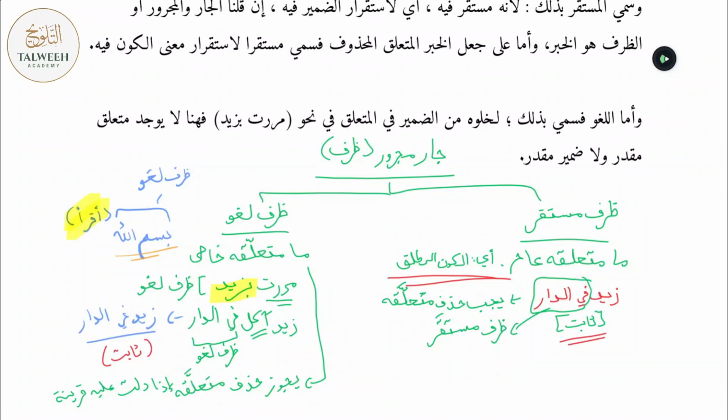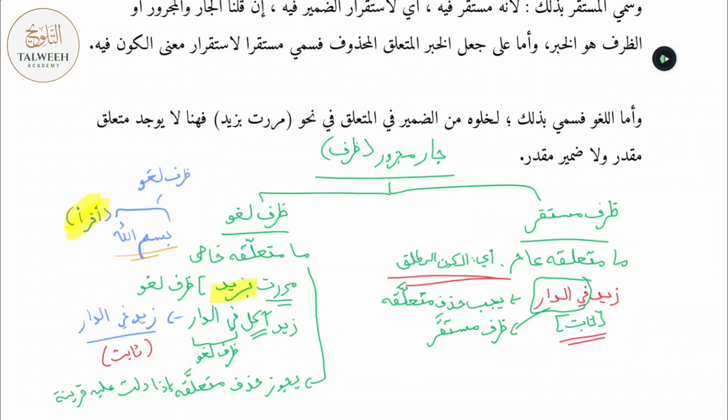On the other hand, we have another type of Jaar Majrur referred to as ظرف لغو. What does ظرف لغو mean? The Jaar Majrur is connecting either to a verb or to an ism in the meaning of a verb which has a specific meaning. Now, what is specific meaning this context? It means that it has the meaning of a certain action beyond existing, such as eating, helping, drinking, standing, etc. These are specific actions. And over here, you're allowed to omit. Notice you're not necessary to omit. You are allowed to omit if the muta'allaq, that which the ظرف لغو is connecting to, if there is an indication or context supporting it. Otherwise, you're not allowed to omit it.